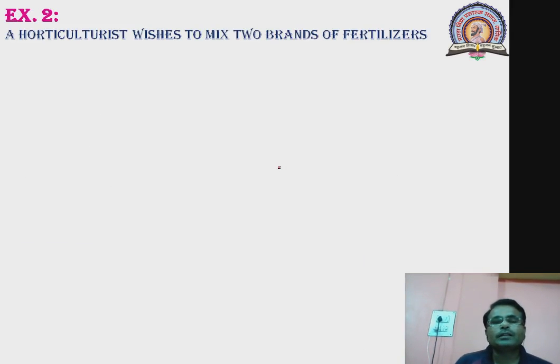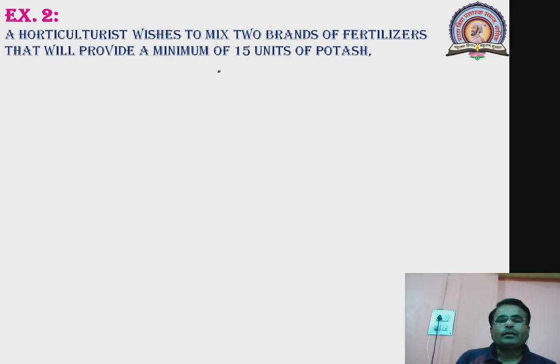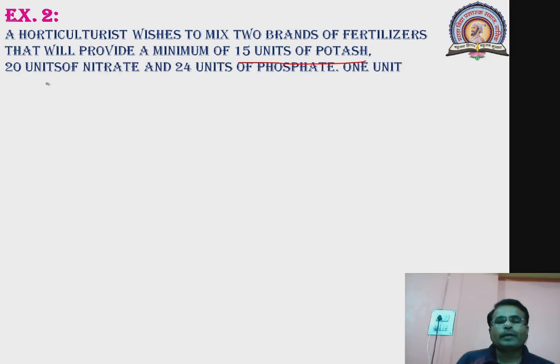Suppose here we are considering a second example. A horticulturist wishes to mix two brands of fertilizers that will provide a minimum of 15 units of potash, 20 units of nitrates and 24 units of phosphates. There are two types of brands.